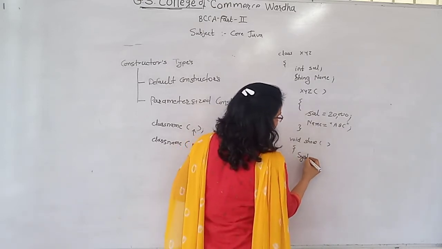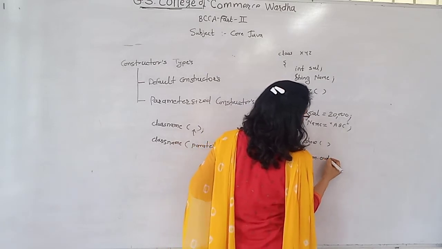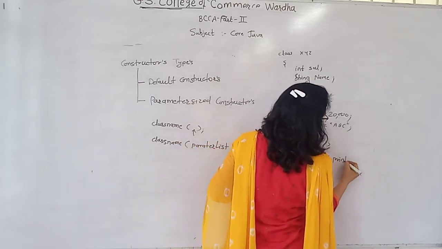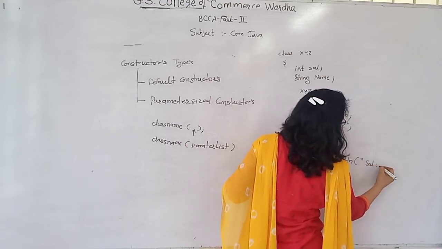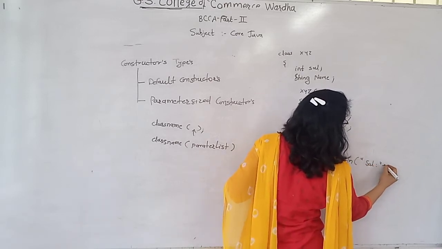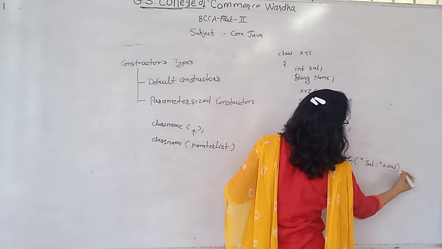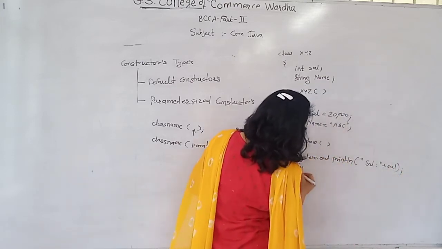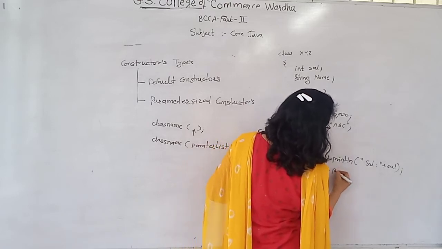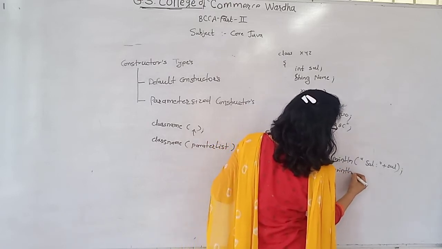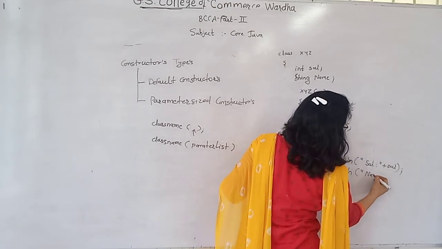Write down System.out.println, and the salary is sal equals plus sal. I display the salary. Now I display the name by using the second line.